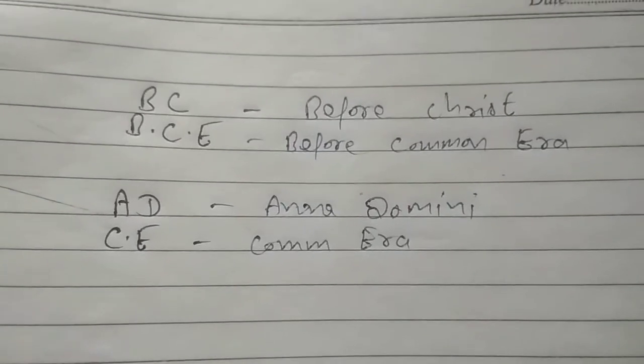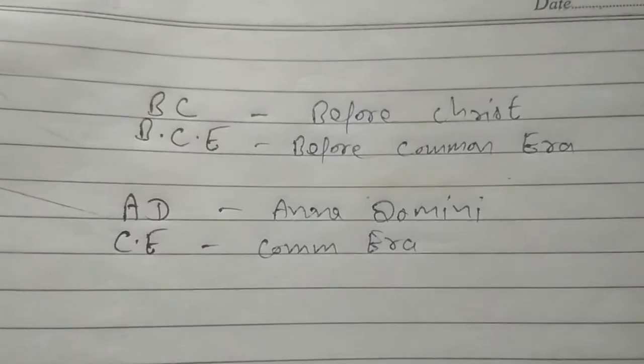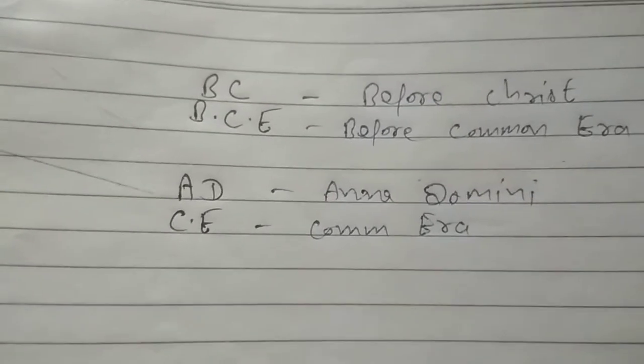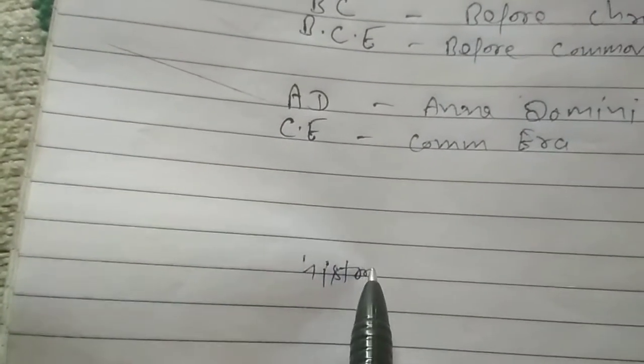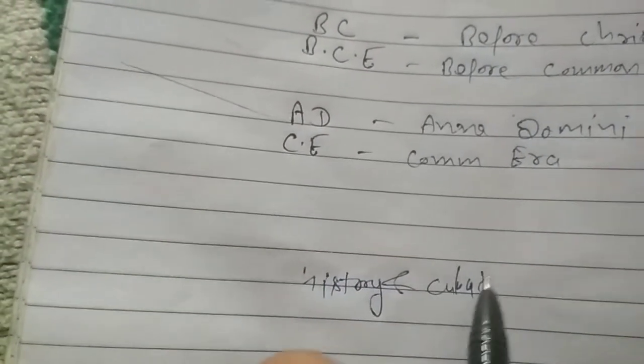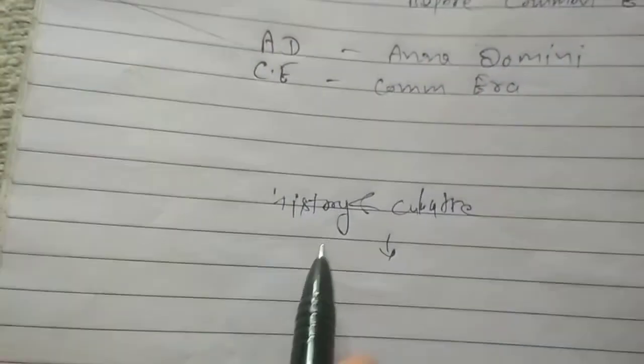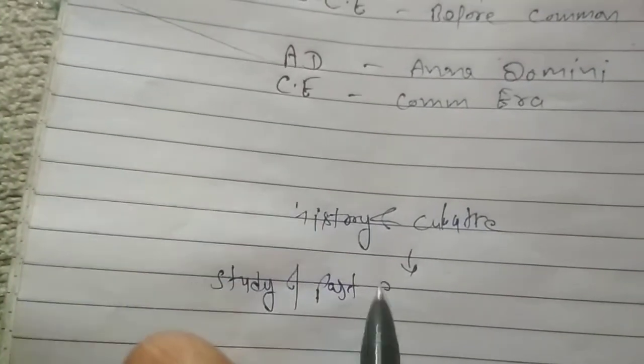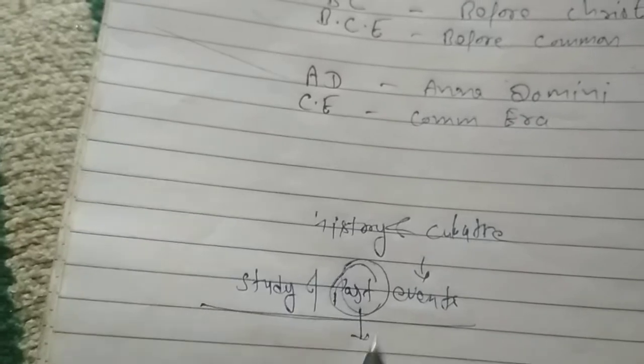So in this video today we are going to discuss dates, how we write dates in two different ways. First I'll relate this topic with a different topic, then I'll discuss. So guys, in history and culture, we will discuss past events, the study of past events. If we look at the word past, it's related to time. So in this way, we write dates in two different ways.